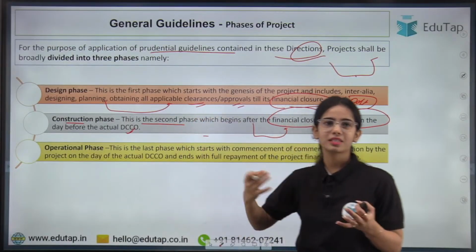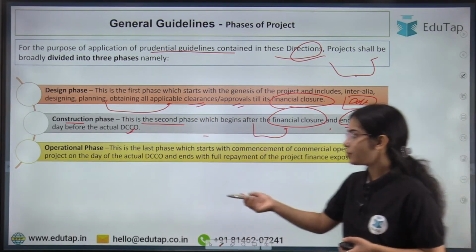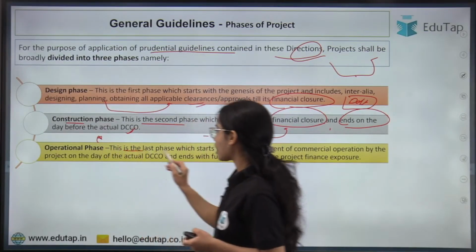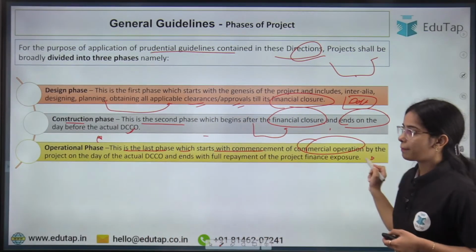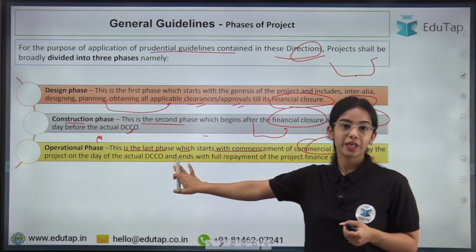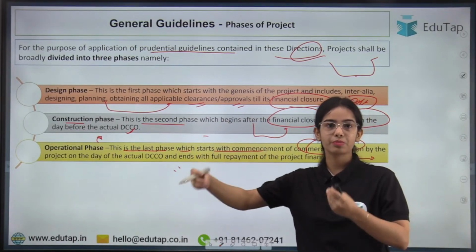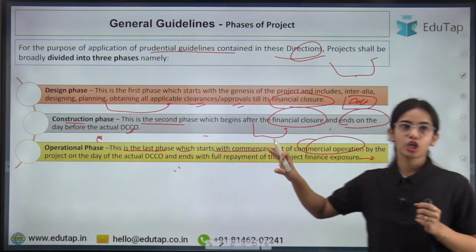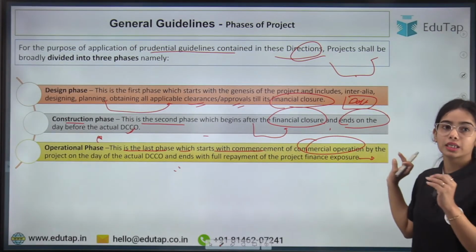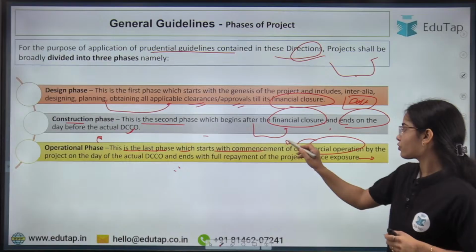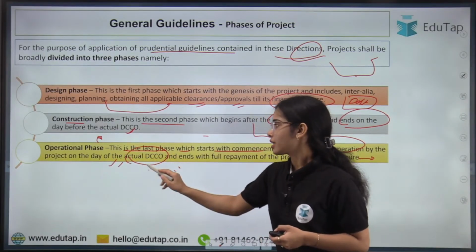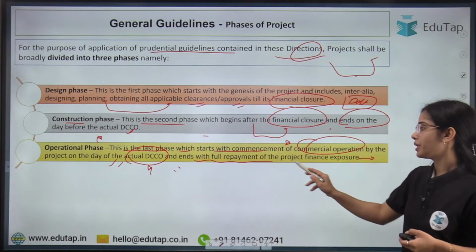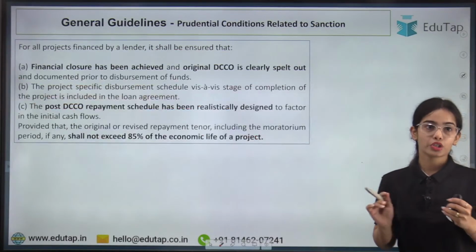So the construction phase is when the actual construction starts. The operational phase is the last phase, which starts with the commencement of commercial operation by the project on the day of actual commencement and ends with full repayment of the project finance exposure. So this is the idea.